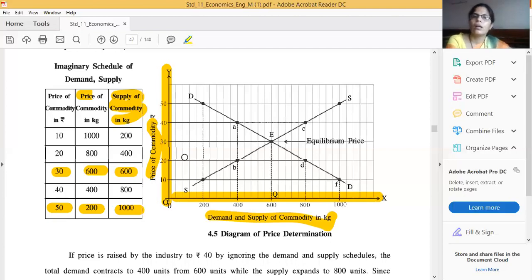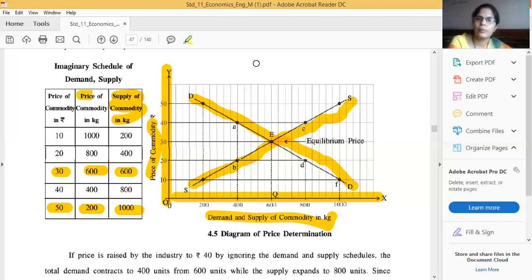Then you will get the intersect point: when price is 10, supply is 200, but demand is 1000. So according to this data, we have to draw the diagram and we will get this DD curve and supply curve. Here it is the DD curve, this one. On this curve its slope is always negative, going left to right, downward, and SS goes left to right, upward. We will get both curves by this drawing, okay, and then we have to find the intersect point.